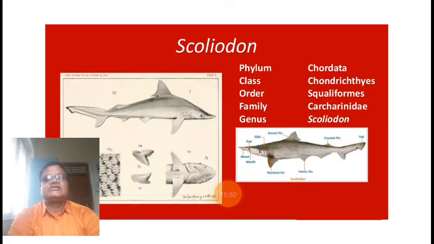The function of the mouth is intake of food material. Food material is taken into the alimentary canal through the mouth.